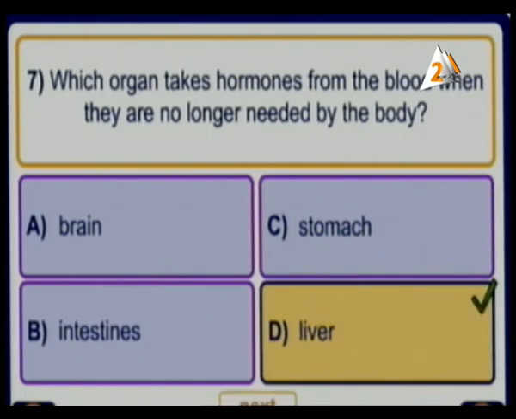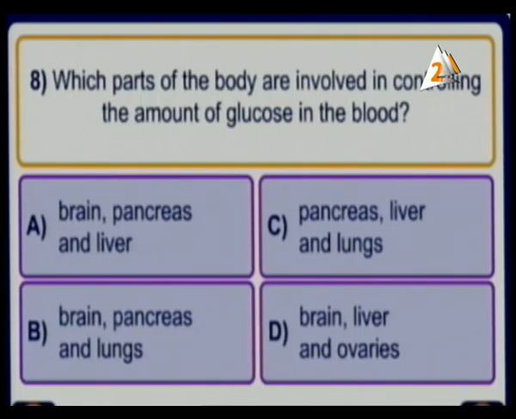Excellent. Why? Because the liver takes part of this hormone and keeps it inside, because if the body doesn't need these hormones, they will change into poison or toxic material. So the liver absorbs them away from the blood. Let's go to see another one.